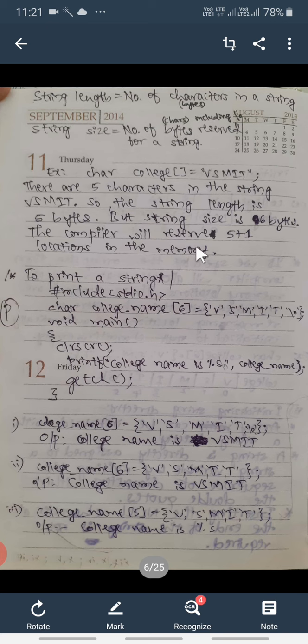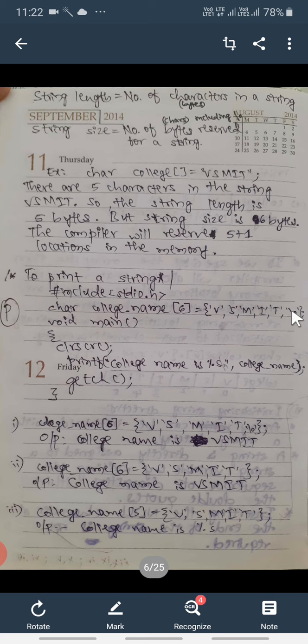Here is one programming example to print a string. So #include stdio.h, char college_name is the string name, and 6 is the size of this string, and the values we are assigning are vsmit. After that \0 is also there, so it is also a perfect initialization.